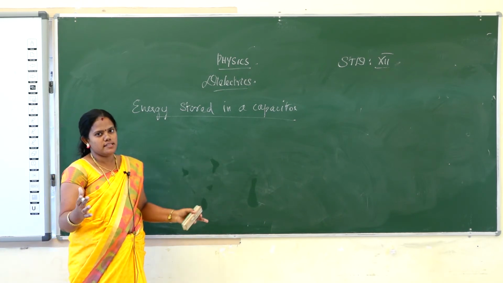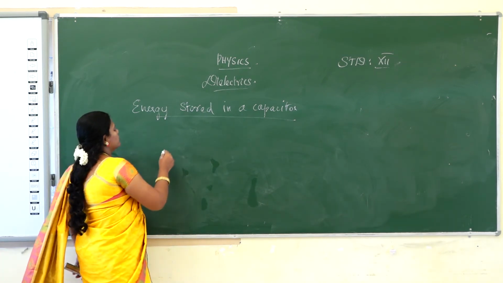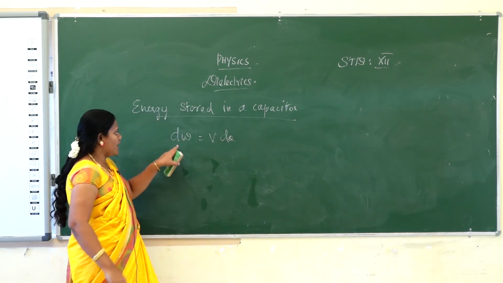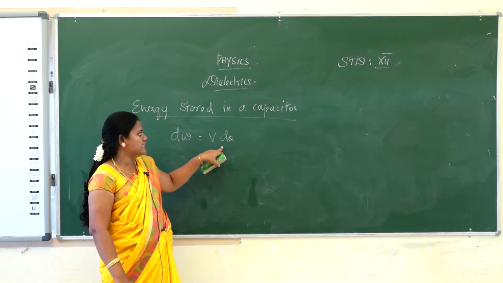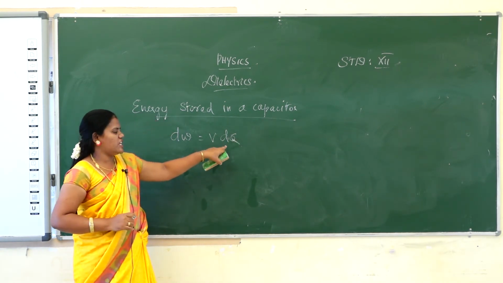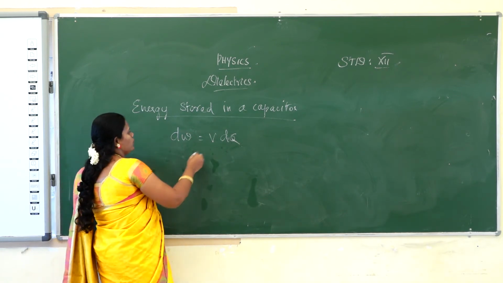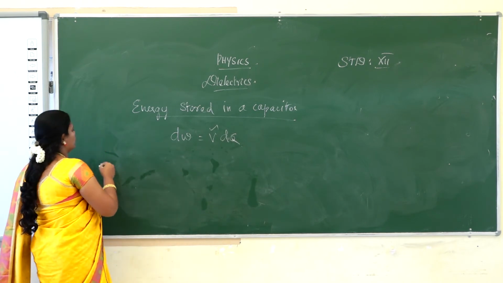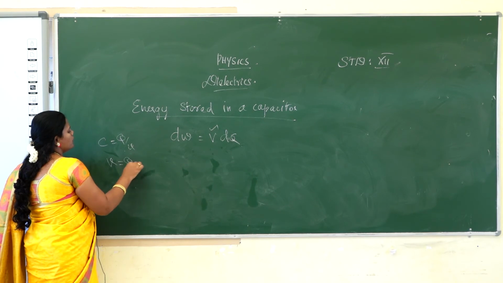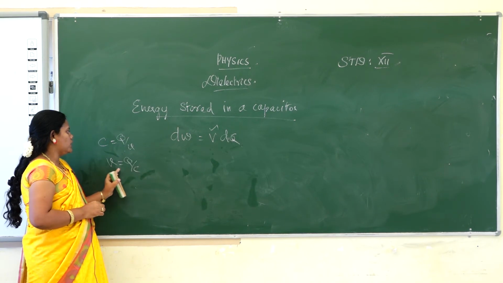Suppose you are taking the capacitor; some work is done to store the energy. So first find the work done: dW is equal to V into dQ. What's the meaning? Work done dW is equal to the potential difference into dQ, the change in charge. So substitute the V value in terms of Q. Capacitance C is equal to Q by V, so V is equal to Q by C.